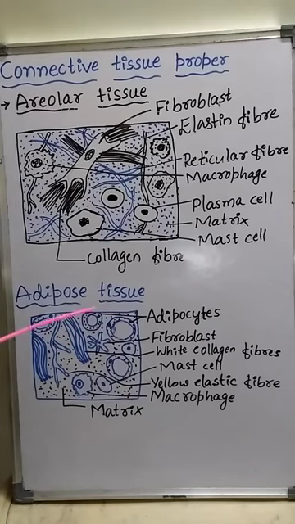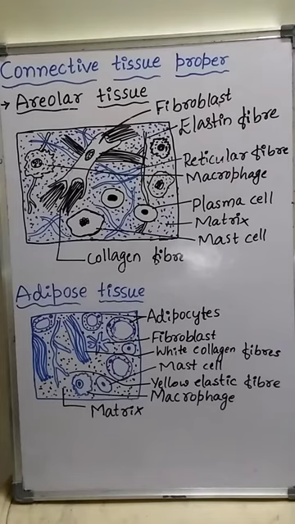So the adipocyte contains stored fat globules and peripheral cytoplasm, and the single nucleus is present at one end of the peripheral cytoplasm.